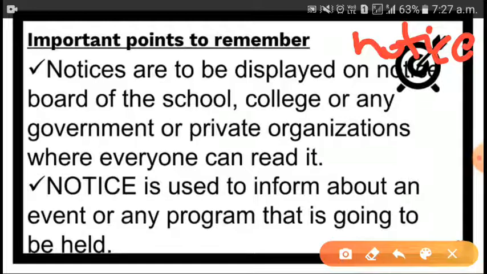For example, if any teacher loses his bag, then we can also put the notice on the school notice board. A notice is used to inform about an event or any program. If any event is going to happen or any program is there, you can also include that.